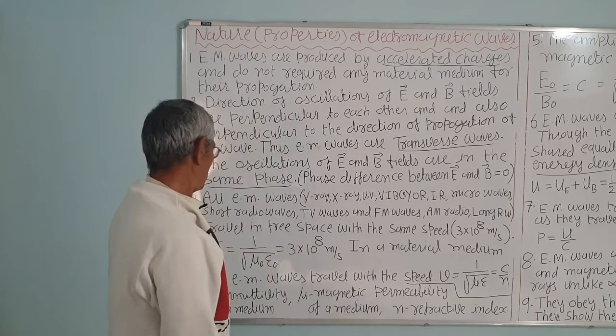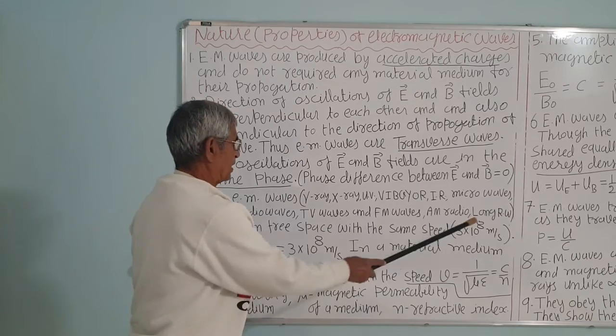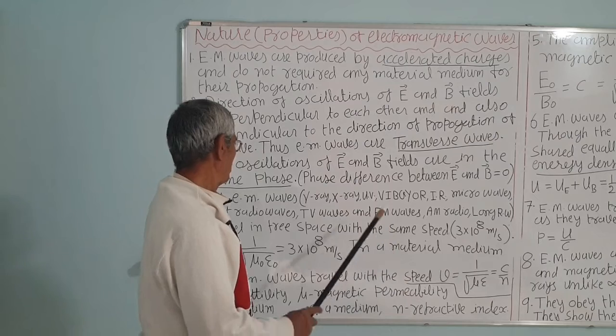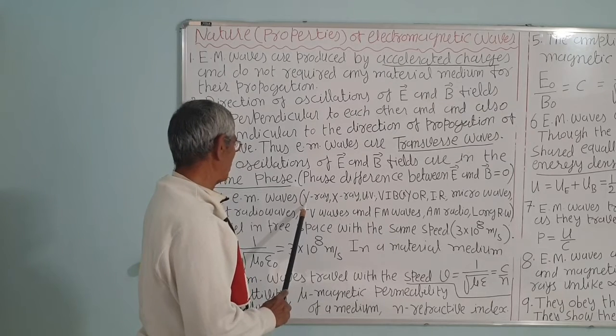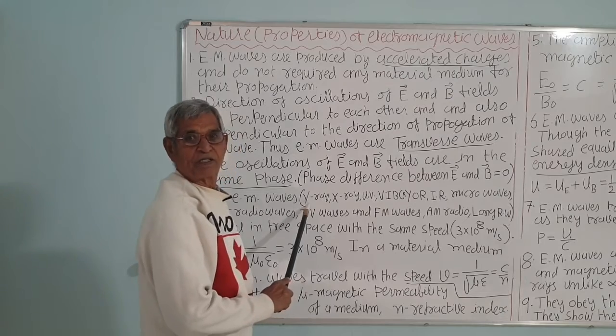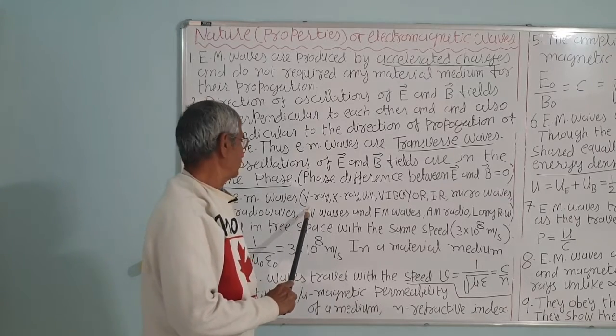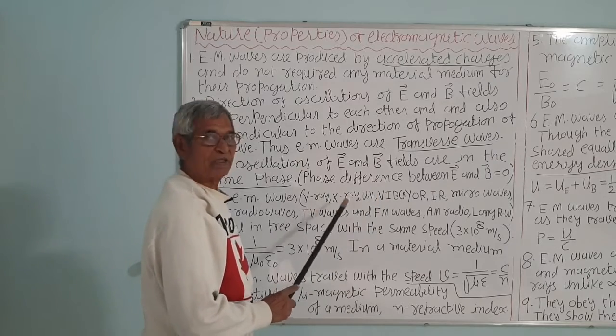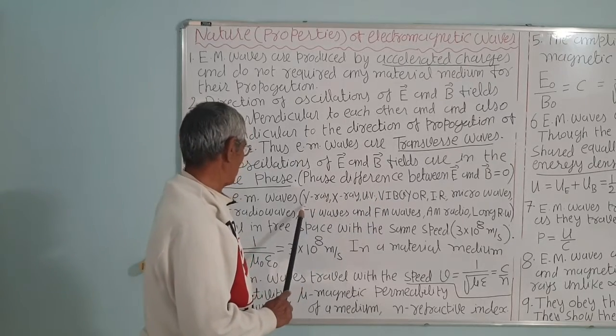They have the smallest frequency, but they are longest in length, that is, wavelength is maximum. Gamma rays are the shortest waves having the highest frequency. The product of frequency and wavelength is the velocity of light in free space, 3 into 10 raised to 8 meter per second, or 3 lakh kilometers per second.